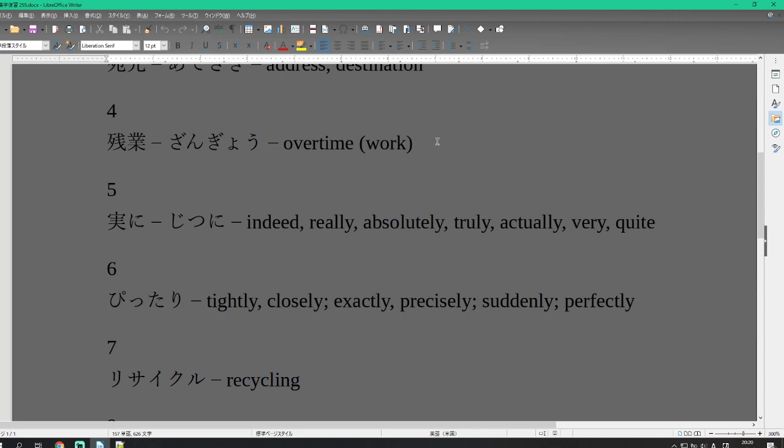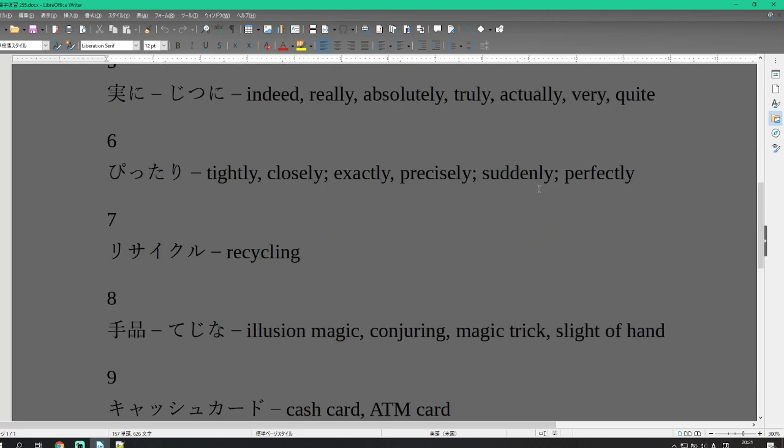The meaning is overtime. Leftover business or time. Zangyo.